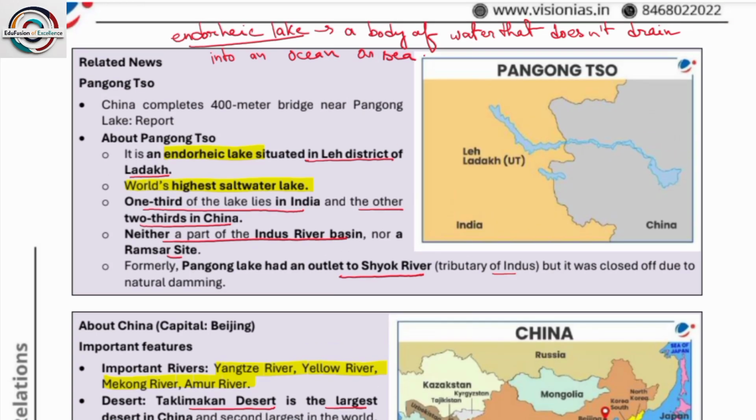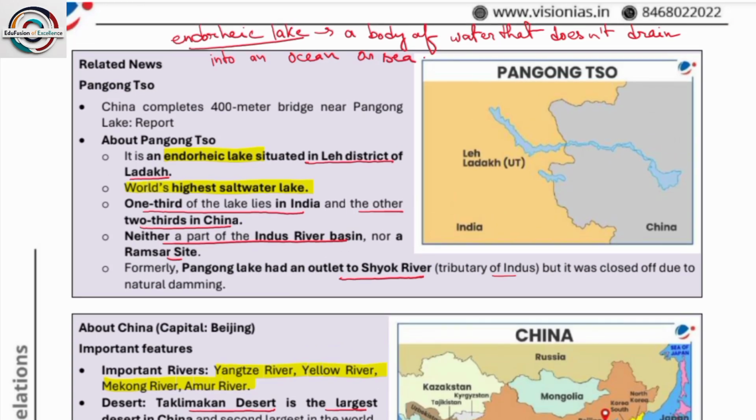Next, there is Pangong Tso. It is an endorheic lake situated in the Leh district of Ladakh, the world's highest saltwater lake. One third of the lake lies in India and the other two thirds in China. It is neither a part of the Indus River Basin nor a Ramsar site. Please remember. Formerly, Pangong Lake had an outlet to the Shyok River. I hope you know Shyok, Nubra Valley.